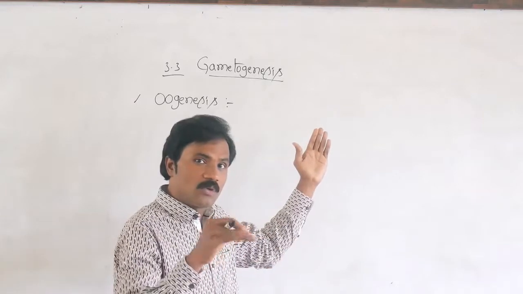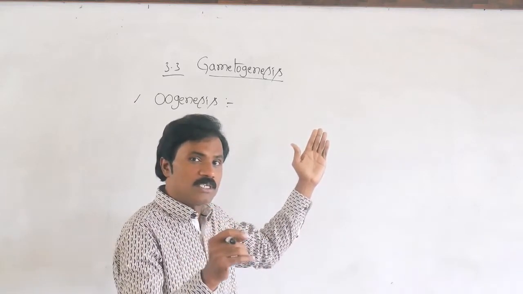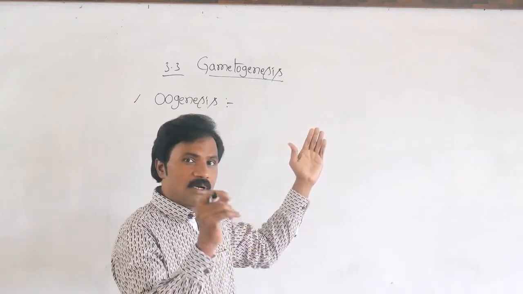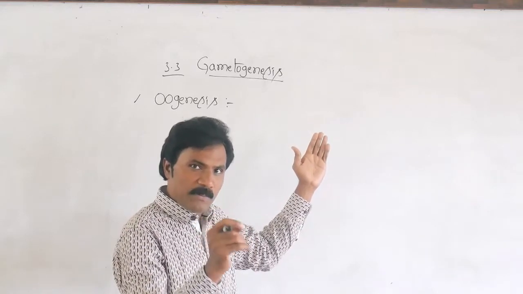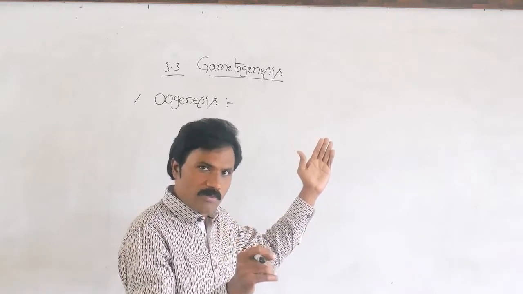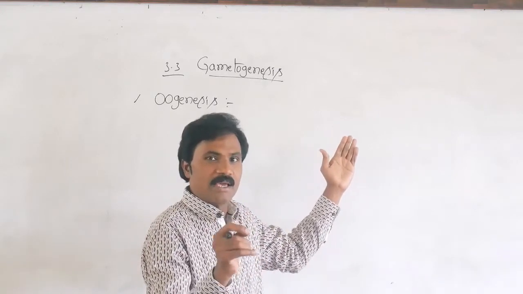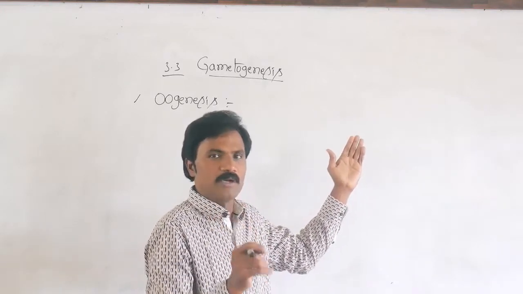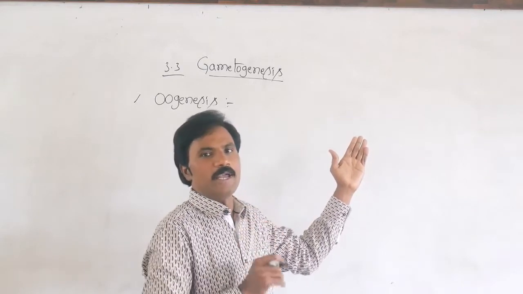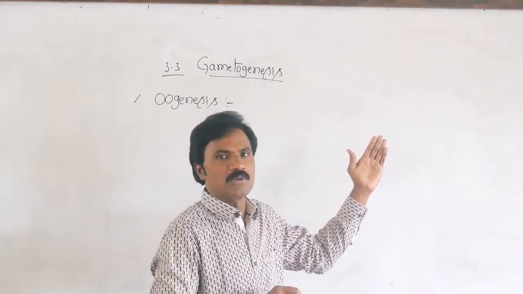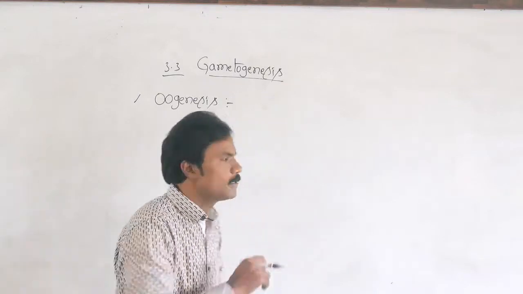Last class also we said, once again we recall: the formation and development of the haploid female gamete, the ovum, from a diploid mother cell, the egg mother cell, that means the oogonium of the ovary of a female organism. That is called oogenesis.